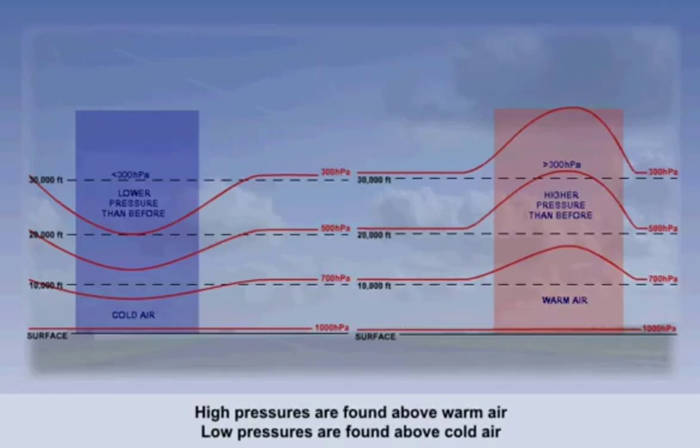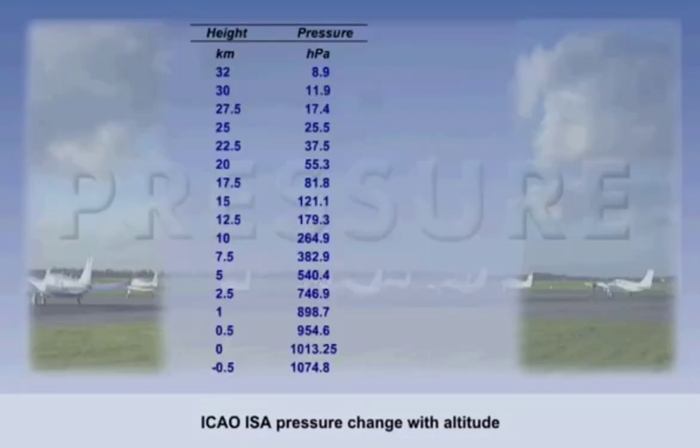It is important to note that pressure is still less than at the surface, but depending on the temperature of the air, the relative pressure at a given height in cold air will be less than in warm air. The fall of pressure with height can be seen in the table. Note that pressure decreases at a decreasing rate through the atmosphere.